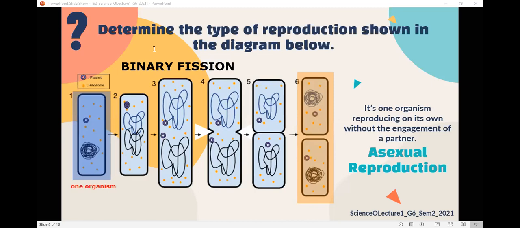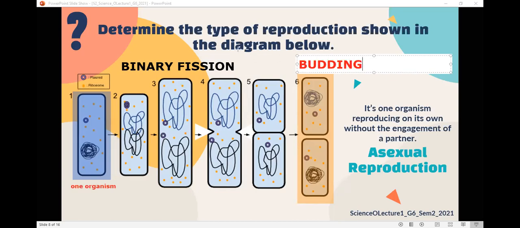When one organism is split into two, we say it's binary fission. What is a second type of asexual reproduction that you know? Budding. Yes, budding. Perfect.